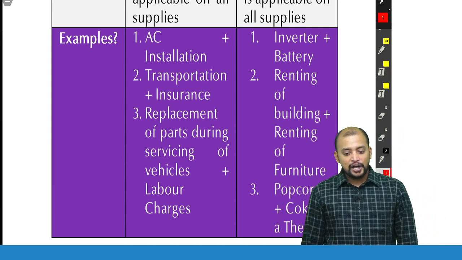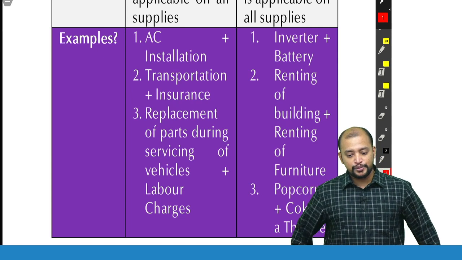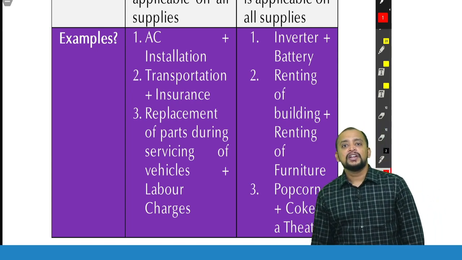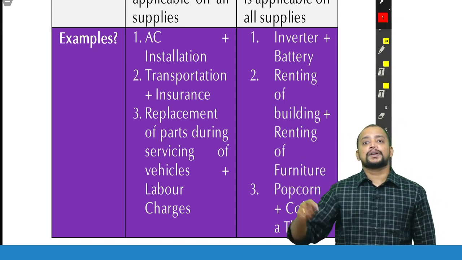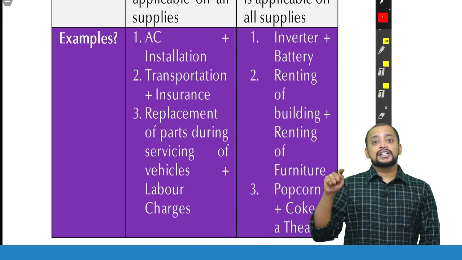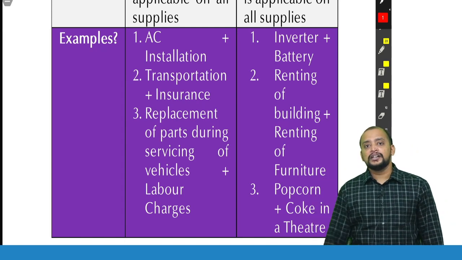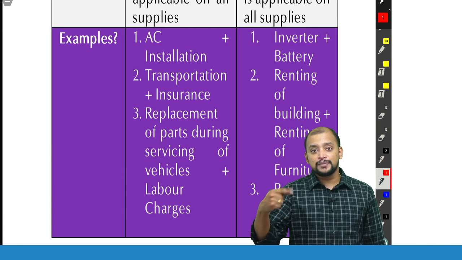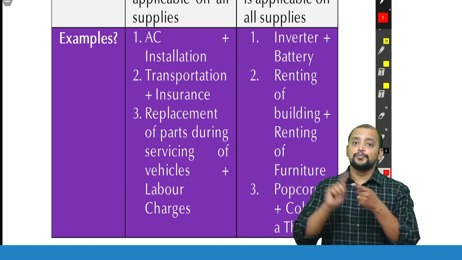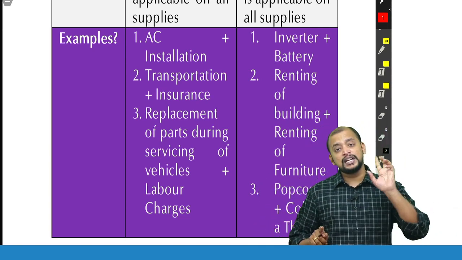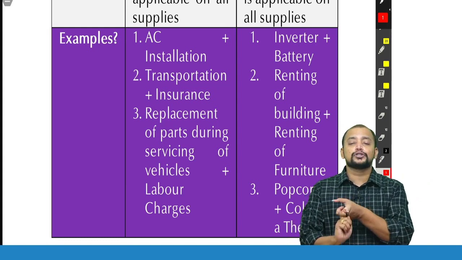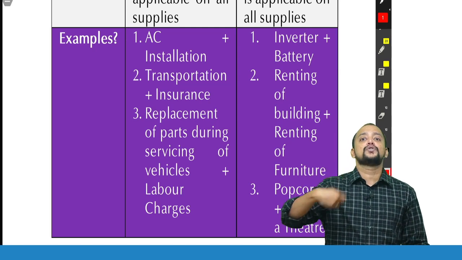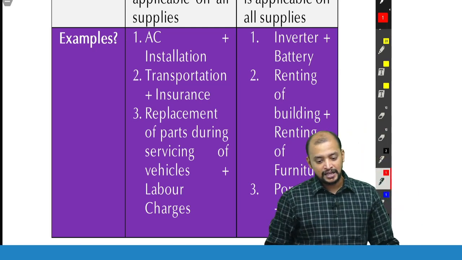Then, will supply of classes along with books be treated as composite supply or mixed supply? See, it will be treated as mixed supply if the books are capable of being sold separately. If the books are capable of being sold separately, then it will come under mixed supply, because the books can be sold. Suppose the books are not available separately, classes are not available separately, only both together, then it will come under composite supply. That particular supplier, how he is making the supply, we need to check.